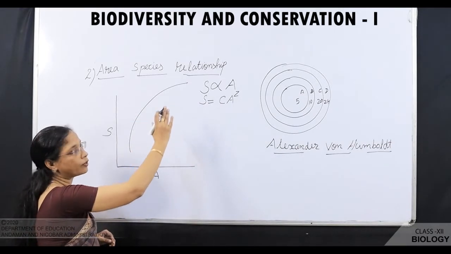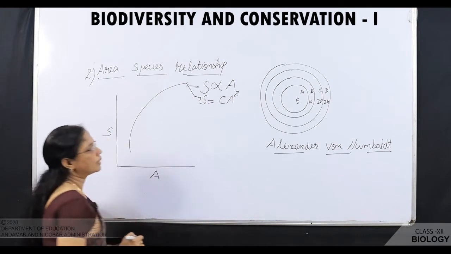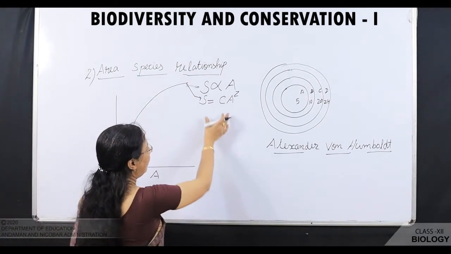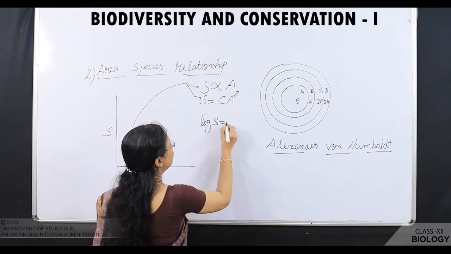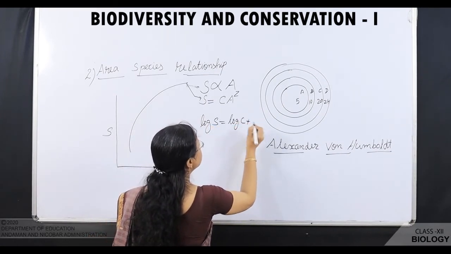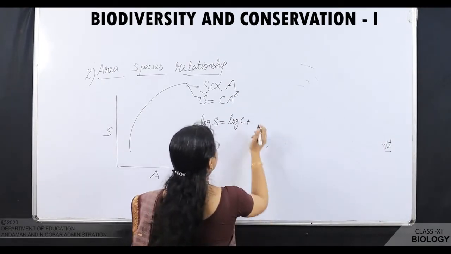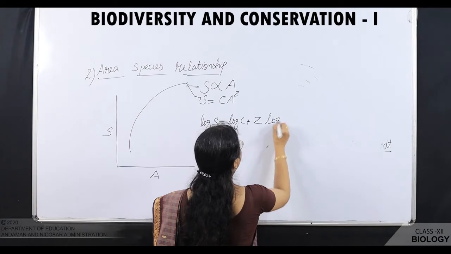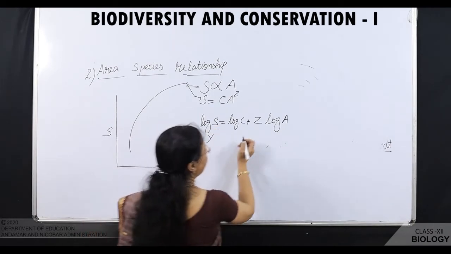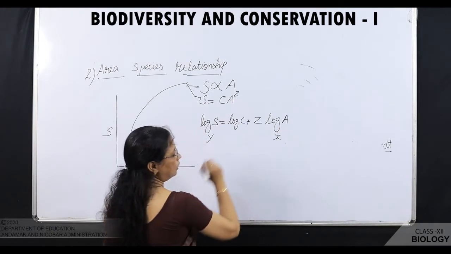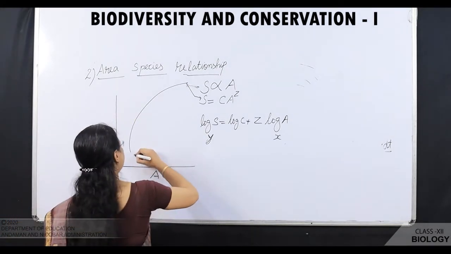After a certain limit, what happened? The number of species richness is reduced. So we can call it S is equal to C A raised to Z. Now, when we take log on both sides, log S is equal to log C plus Z log A. So, in the y-axis, we are going to take log S, and in the x-axis, we are going to take log A. When we plot this equation in the graph, you will get a straight line like this.